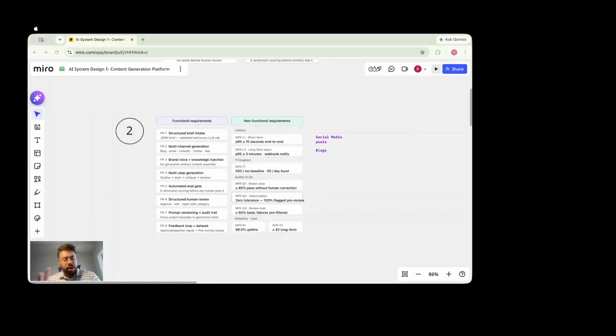So long story short, we have two kinds of output assets. One is short form content, like social media posts and Twitter posts, and then we have long form content like blogs or white papers. Those are generally token heavy. So we will do a split over here.